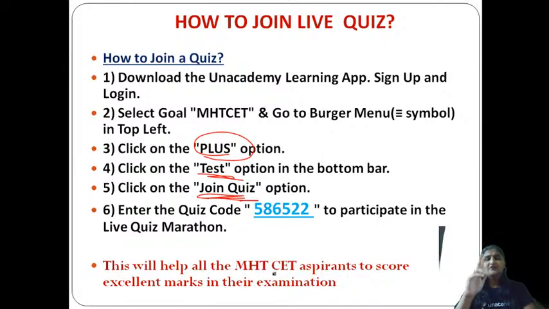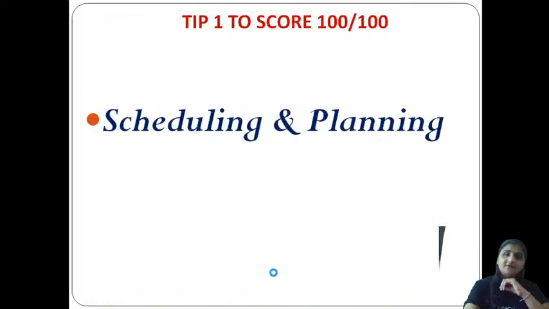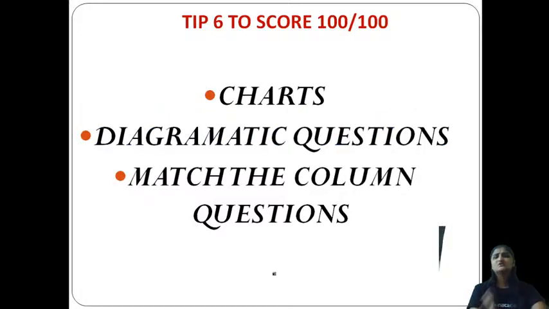See, in the first or second slide I have given you how to join the live quiz. You have to first download the Unacademy learning app. From there you have to go through these steps. Then we educators provide you the code on the Telegram channel or on the Unacademy platform. You have to put that code and simply join the live quizzes. Okay, so it is that simple. So this is the benefit of the live quiz, where you can reach efficiency. Clear? Okay. So this was tip number 5.